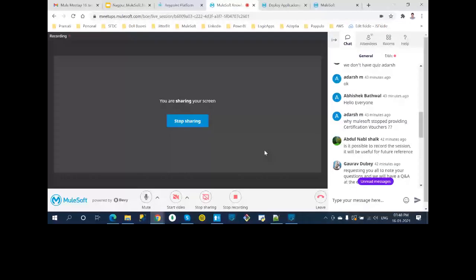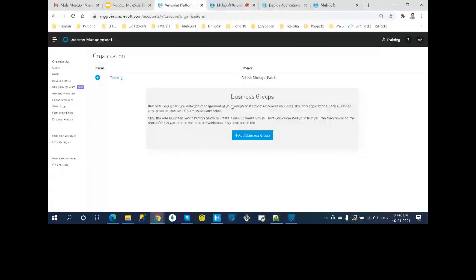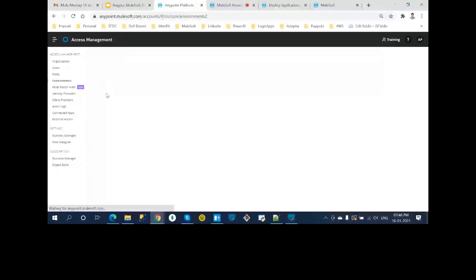Okay. So this is done. As I said, first point, we need to grab the credentials. You are here, which means you have credentials. Then you can go to the access management here. We'll create an environment. I don't want to use the default one. So I'll create the environment. Let me create QA. I want to deploy to QA.